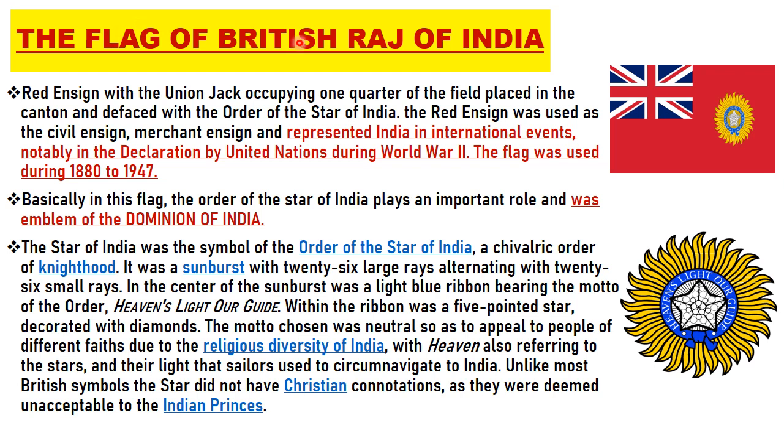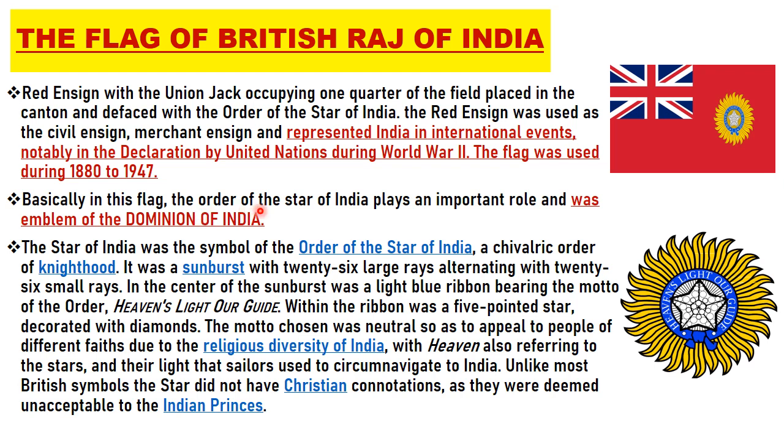The flag of British Raj of India. Red ensign with the Union Jack occupying one quarter of the field, placed in the canton and defaced with the Order of the Star of India. The red ensign was used as a civil ensign, merchant ensign, and represented India in international events, notably in the declaration by United Nations during World War II. The flag was used during 1880 to 1947.